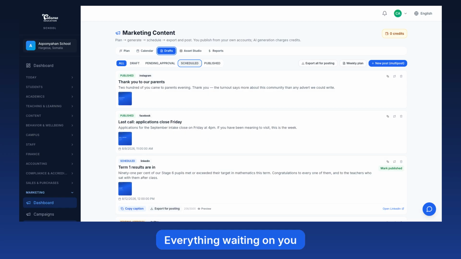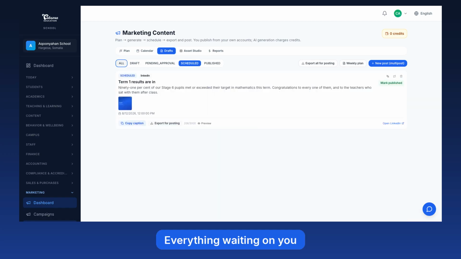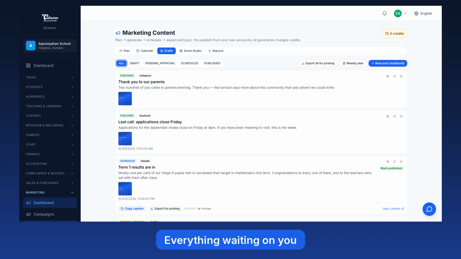Each draft shows its platform, its status, and when it is due. The filters across the top follow the same path a post takes: draft, pending approval, scheduled, published. A scheduled post is not a post that will publish itself, it is a note in your diary, and Tabsera will remind you when the time comes.